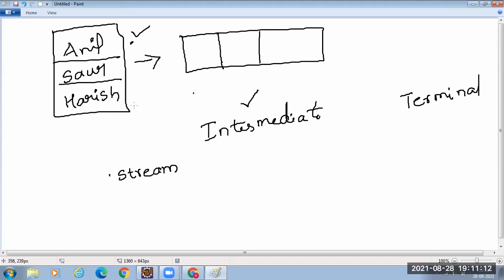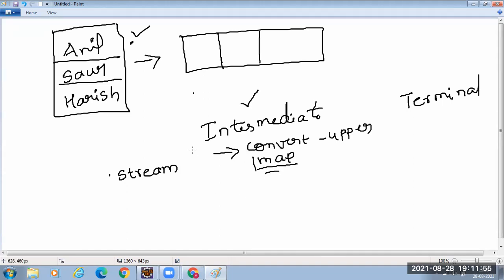If you want to convert all these strings into uppercase, you may do that. So what you are trying to do is map the contents of the list, which you have converted into a stream, into uppercase. Right now they might be in lowercase or mixed case. Using map, we can convert them into uppercase. So on a stream, you can perform many operations. On a stream, we have several methods like map.